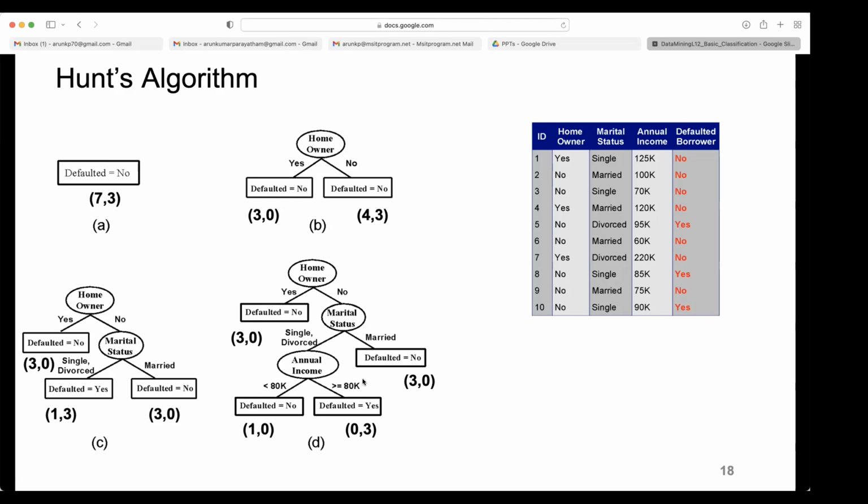Then again, we will see how we split this continuous attribute, because a continuous attribute has many values, right? How did you get less than 80K and greater than 80K? Why can't we say greater than 100K, less than 100K? All those things will come. But right now, assume that there is some good procedure to find out how a continuous attribute can be split into two. Using a binary split is also one of the reasons. Whenever a continuous attribute comes, how many splits we need to make is a difficult decision. You understand what I'm saying?